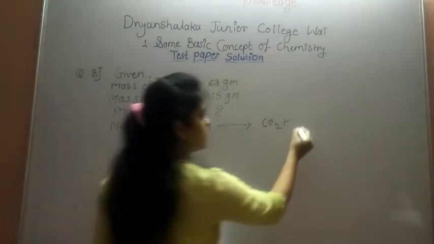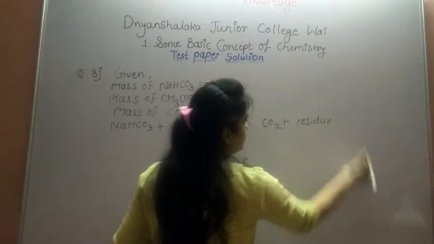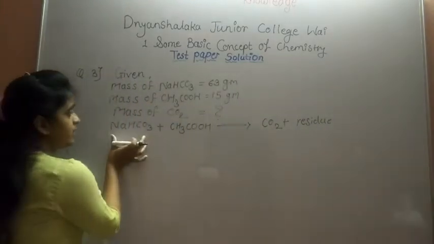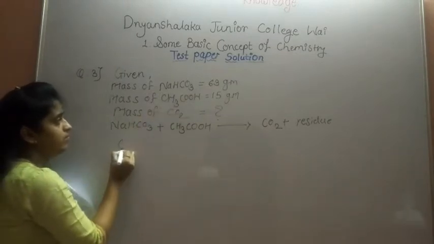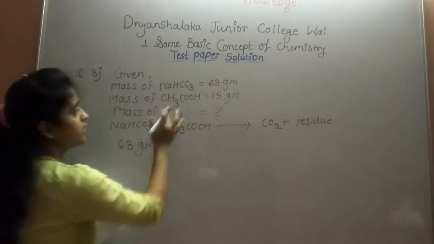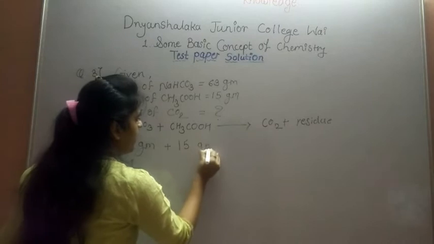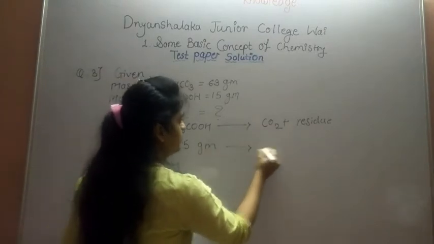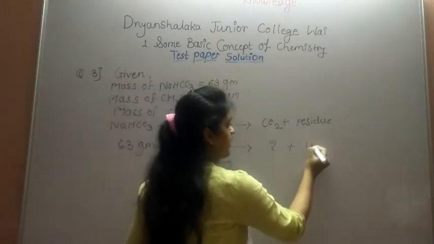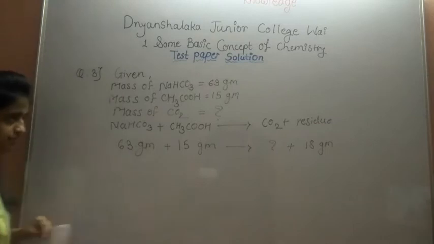So CO2 plus residue. Given mass of NaCO3 is 63 gram, mass of CH3COOH is 15 gram, and we have to calculate the mass of CO2, and the residue mass is 18 gram.